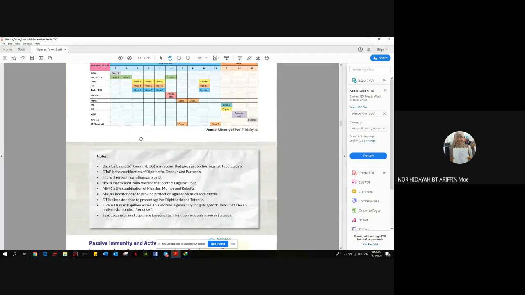Alright, so here we have few types of vaccine. We have DTAP here. We have 3 dose. And bila kita umur 80 years old, one booster will be injected into your body. So what is booster? So dia mention here, alright, we have booster dose to give extra protection, alright, against certain bacteria and also virus.